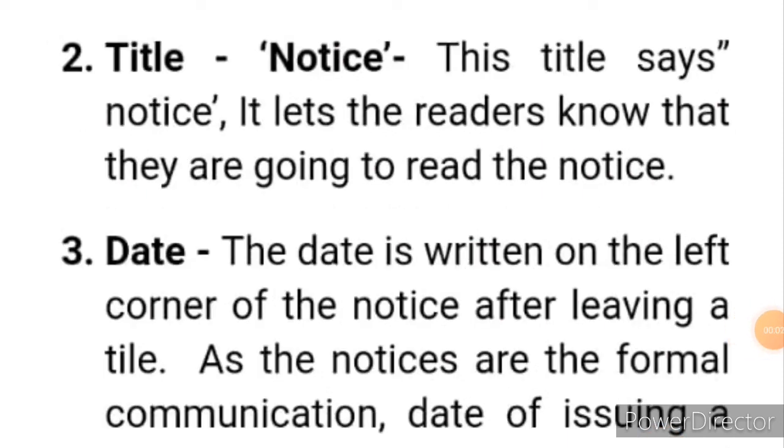The second one is the title, that is, the notice. This title says notice. It tells the readers that they are going to read a notice. So the next thing you have to write, children, is the title. If you write notice as the title, then the person can understand that there is a message they are going to read.